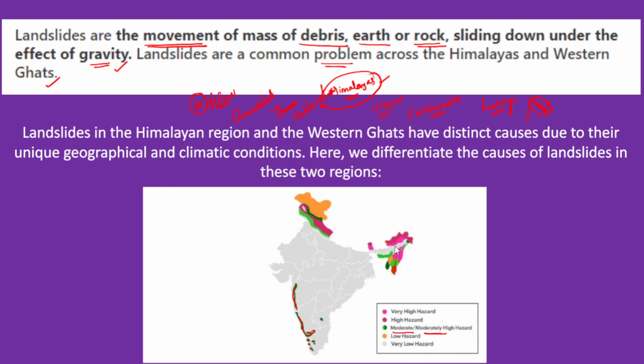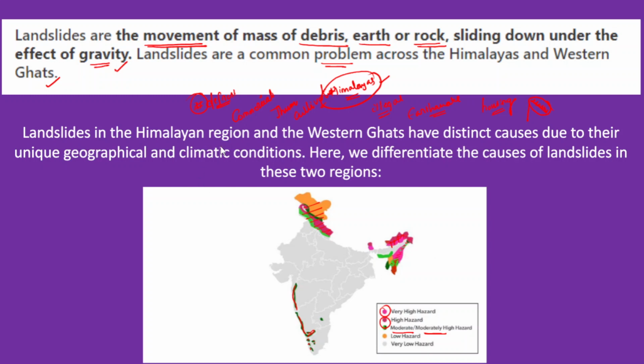Now if you look at this pink marking here, so this is a very high hazard, and after that we also talked about the high hazard nature of these landslides. Okay, now if you look at all the Himalayas, they are very highly prone to these landslides.